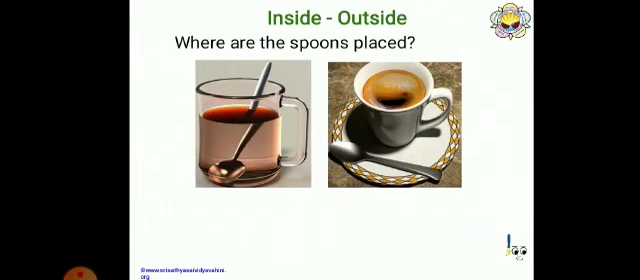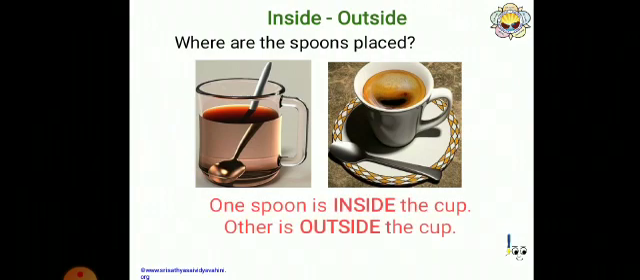Observe here. Where are the spoons placed? Here two cups are there and spoons are there. Where are the spoons now? One spoon is inside the cup. See the first picture. In the first picture, spoon is inside the cup. In the second picture, the spoon is outside the cup.